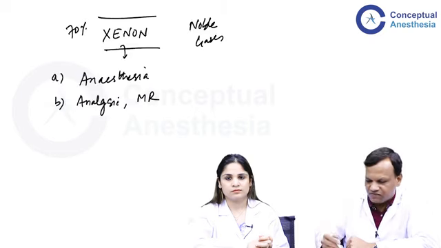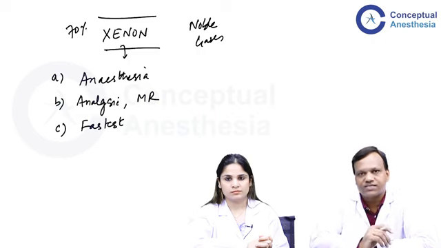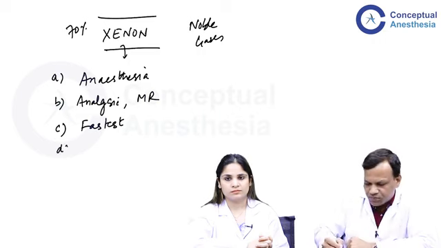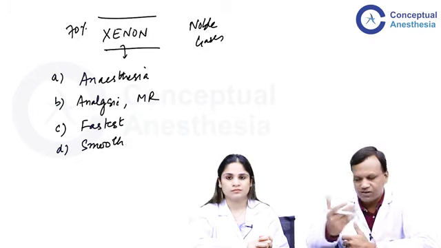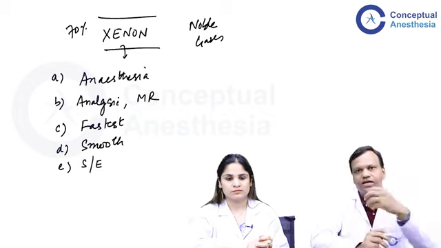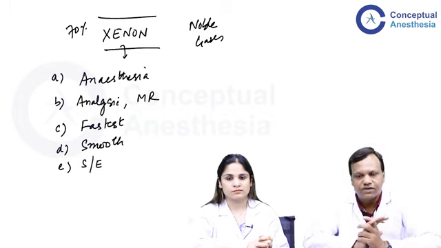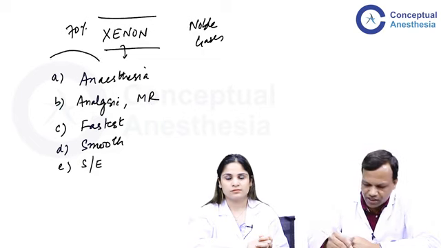Apart from that, it should be fast acting, and we know xenon has lowest blood gas partition coefficient. It is fastest acting. Then it should be smooth. It should not cause bronchoconstriction or irritant of the respiratory pathway, which is not present. Then it should not have side effects on the liver, kidney or other organs. It is safe. So almost all good points are present in xenon, but still we do not utilize it commonly.